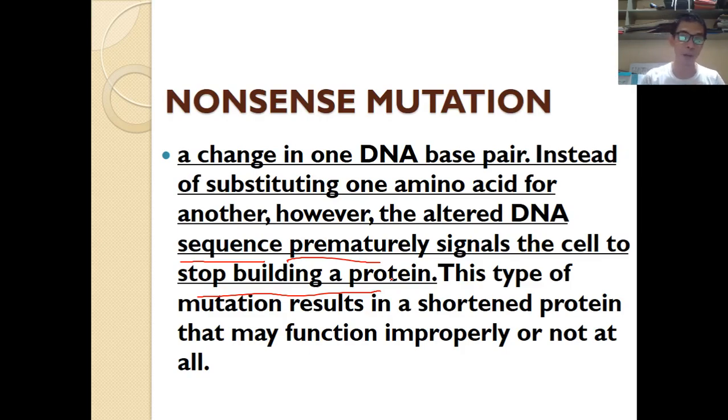Remember our lesson with protein synthesis. There is a start codon and there is a stop codon. There's a start of the protein synthesis, and it will not continue forever. It should stop at a stop codon. In this case, it started normally, but it ended prematurely. So that is the nonsense mutation.